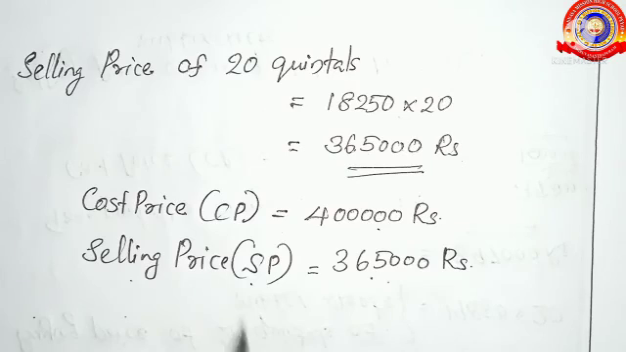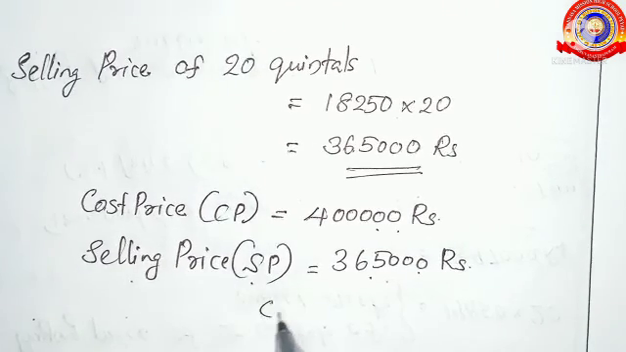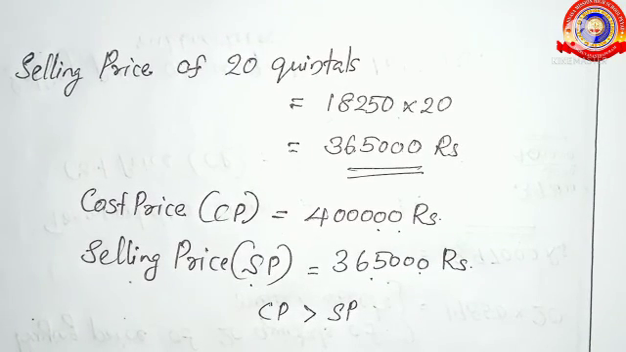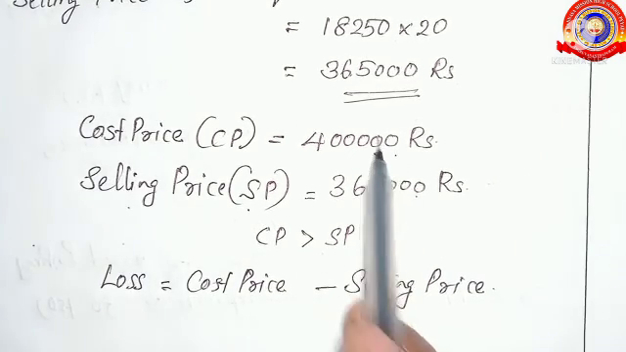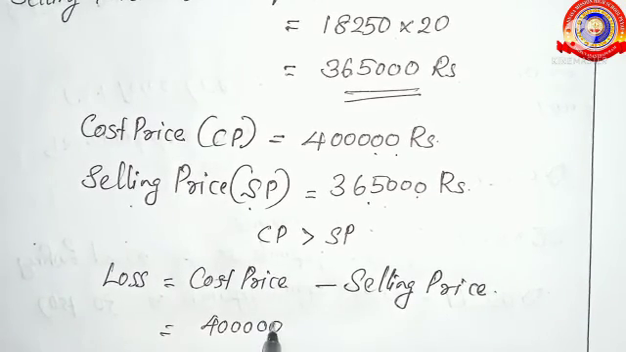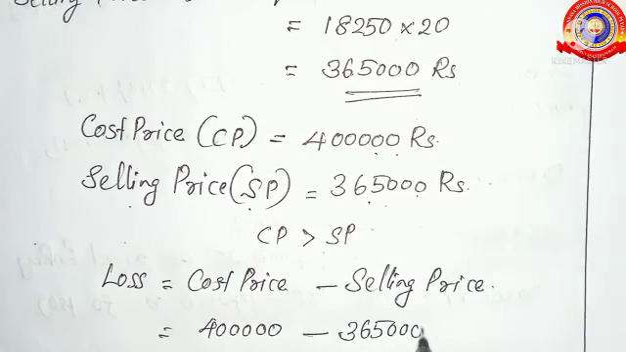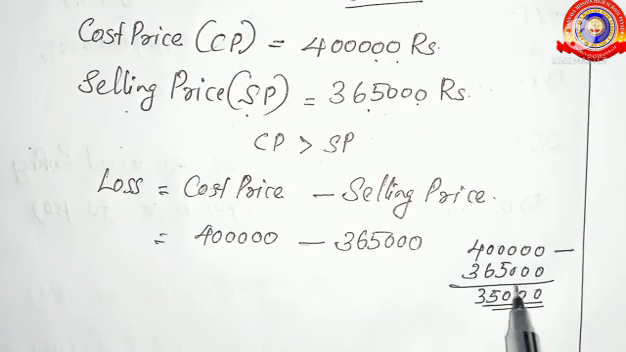Here cost price CP is equal to 4 lakhs rupees and selling price SP is equal to 3 lakhs 65,000 rupees. So CP is always greater than SP. So loss is equal to cost price minus selling price. That is 4 lakhs minus 3,65,000 rupees, which is equal to 35,000 rupees.